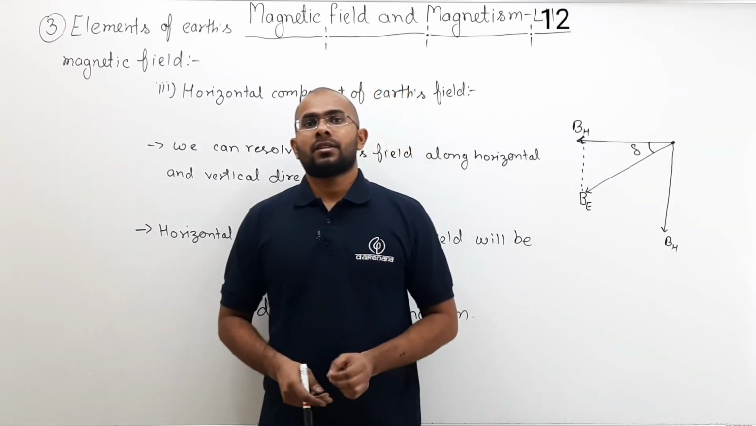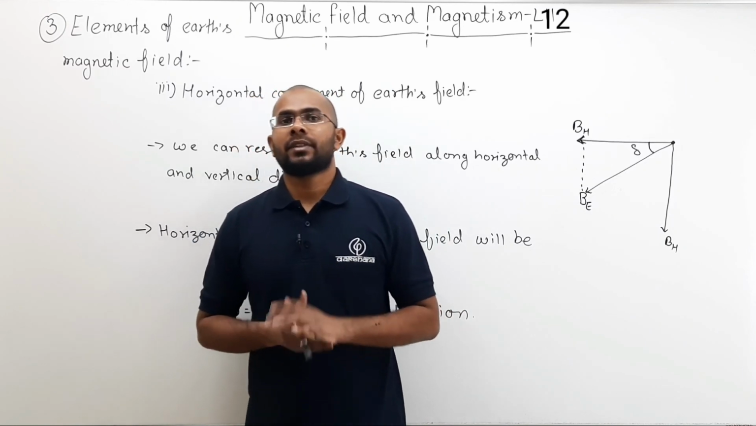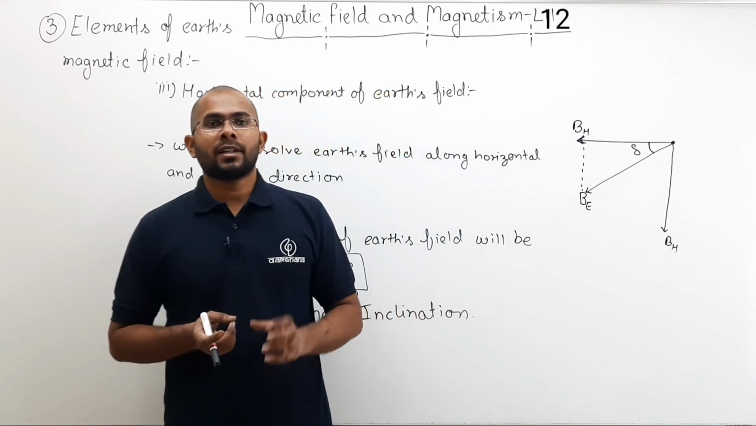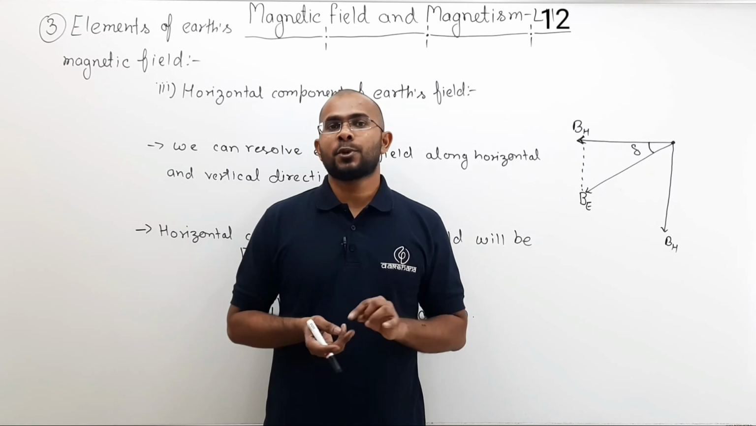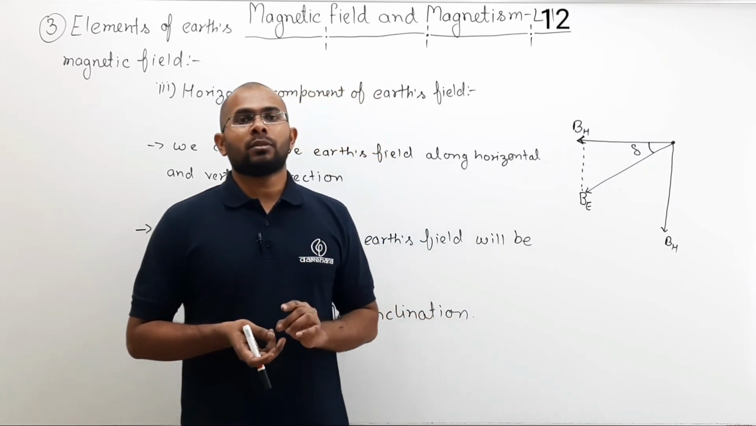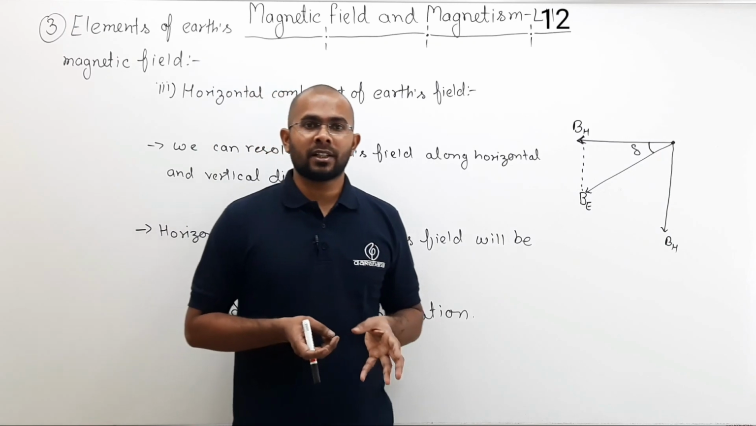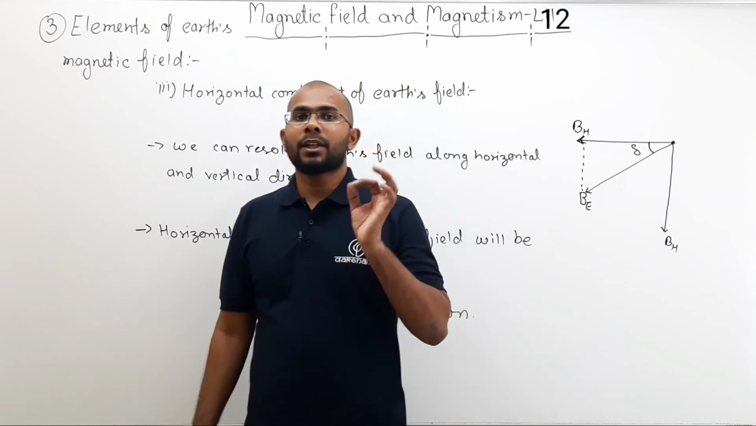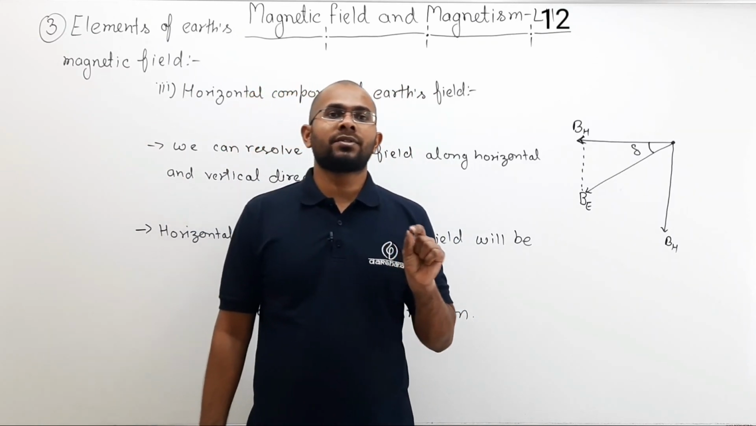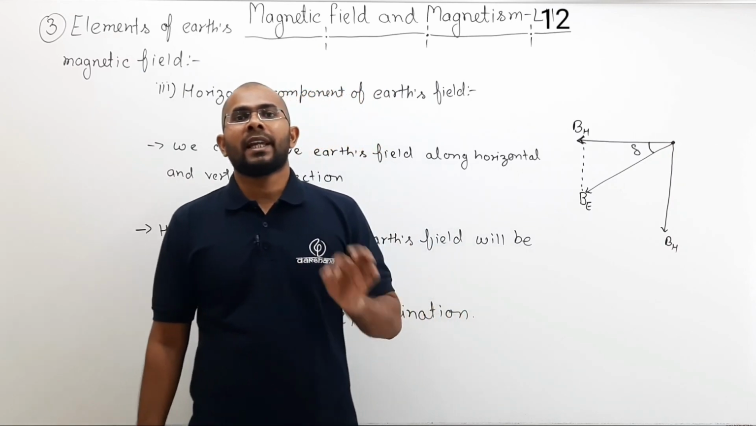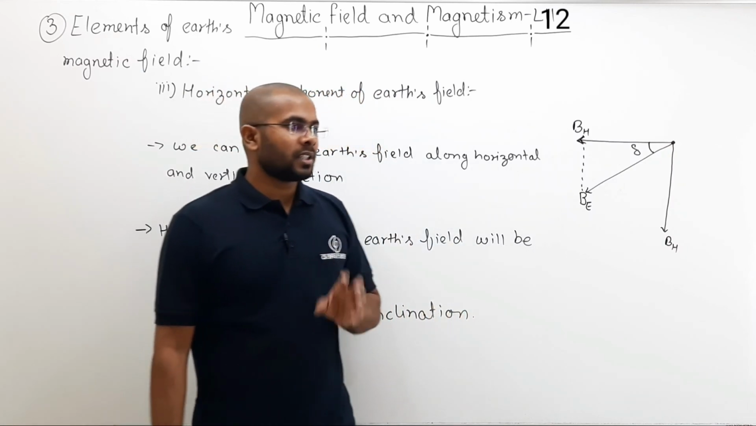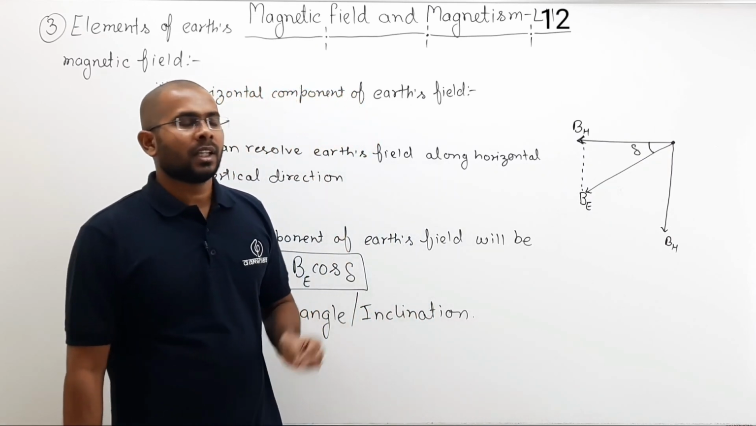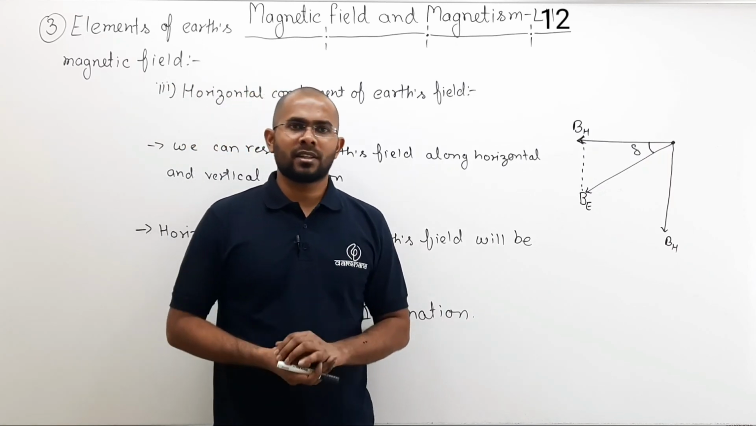So in this lecture, we have talked about Earth's magnetic field. What are the properties of Earth's magnetic field? We also saw that magnetic poles are different from geographical poles. We also talked about the origin of Earth's magnetic field. Then we discussed what are the elements of Earth's field that you need to know in order to define Earth's magnetic field at any given point. Now this topic, Earth's magnetic field, is a slightly more theoretical topic. There are not too many numericals in this topic.